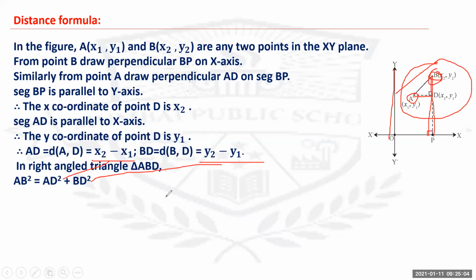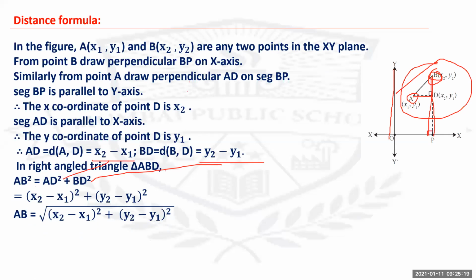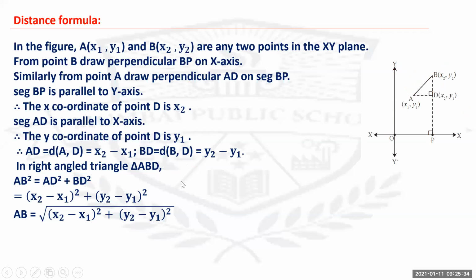Is this clear? Now once you substitute, you will get AB square equals x2 minus x1 the whole square plus y2 minus y1 the whole square. Therefore, AB equals under root of x2 minus x1 the whole square plus y2 minus y1 the whole square. So this is your distance formula. Is this clear, beta? Gaurav?